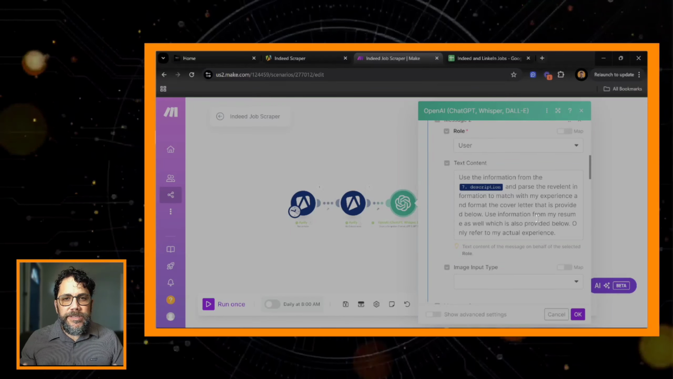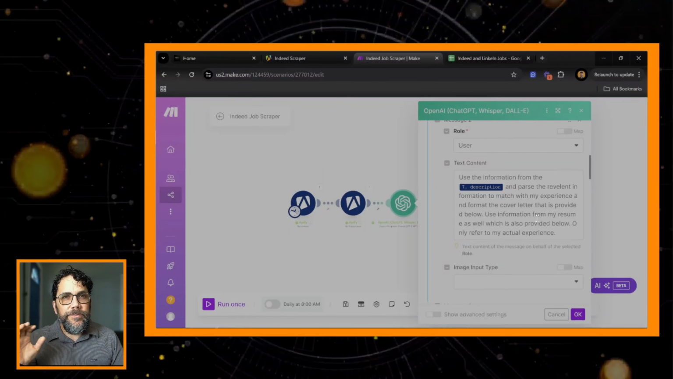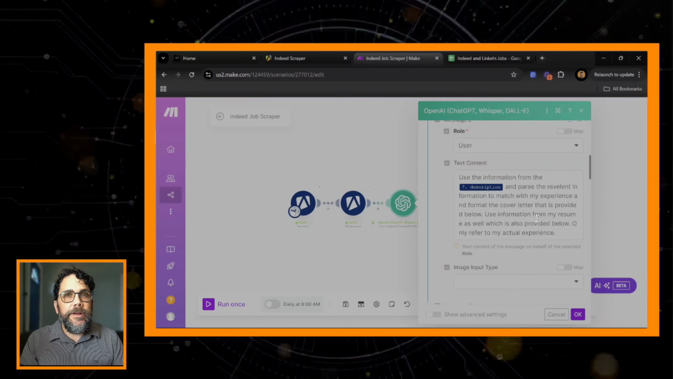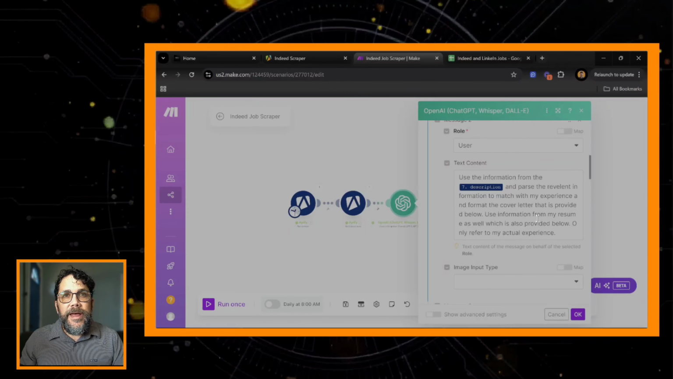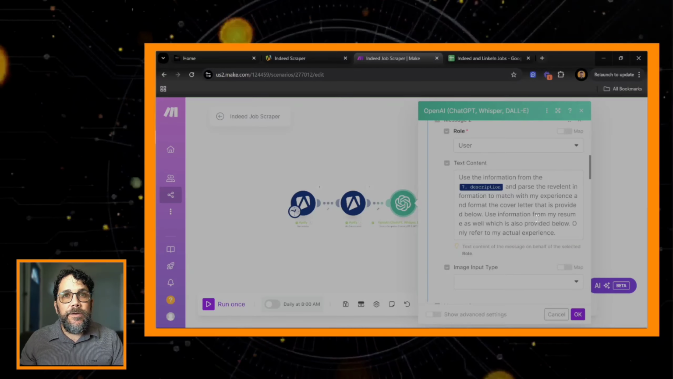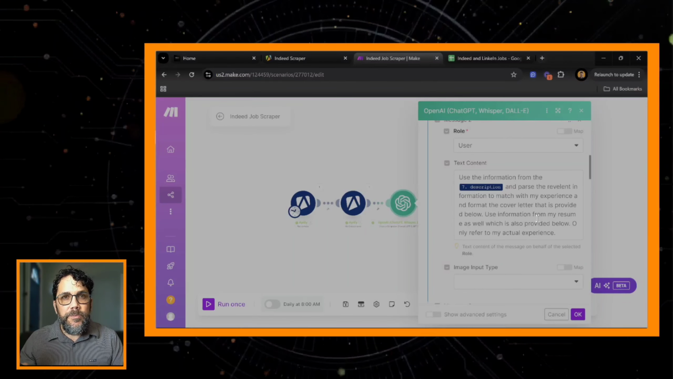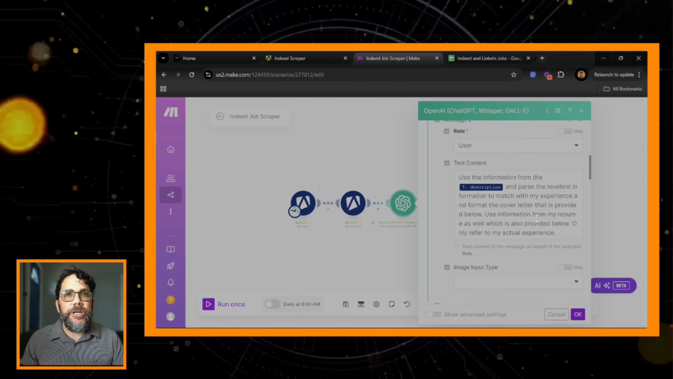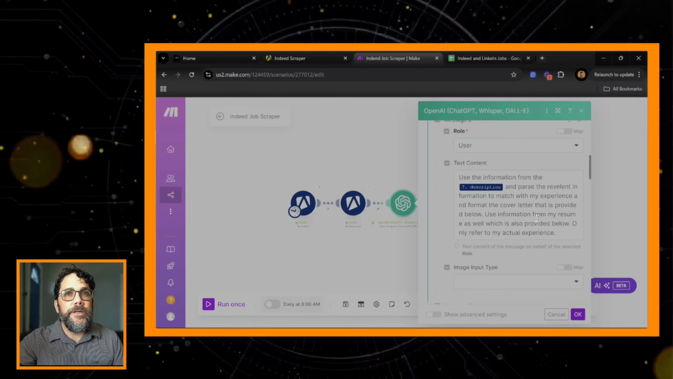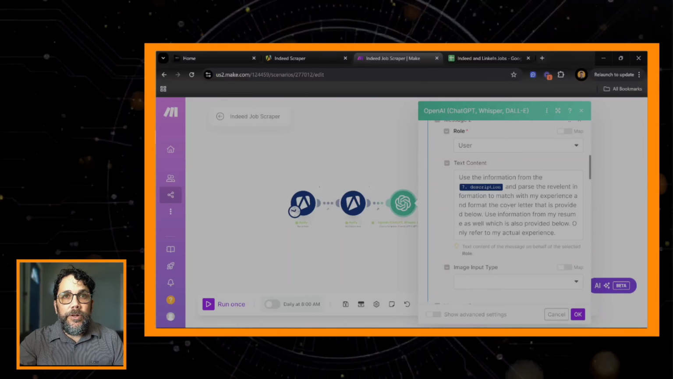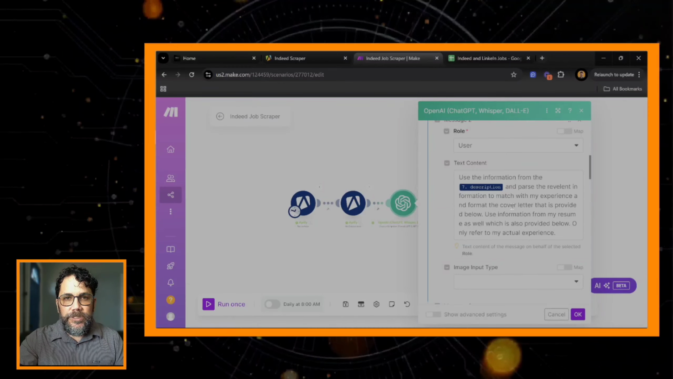Okay, so what we mean by parsing is pulling specific information from that long string of text. Parse the relevant information to match with my experience, and format the cover letter that is provided below. All right, well, that's specifically in my experience. I don't want it to make up a whole bunch of information. I want it to pull specifically from my experience. Use the information from my resume as well, which is provided below. Only refer to my actual experience.